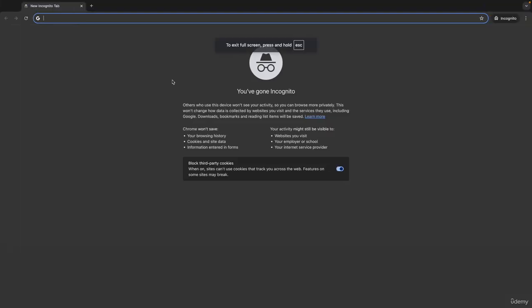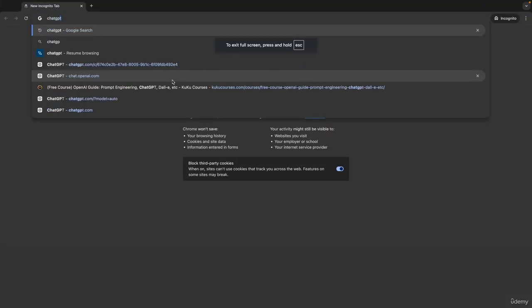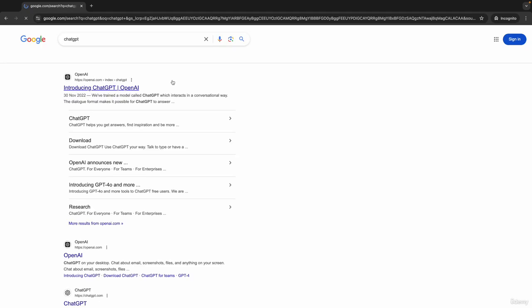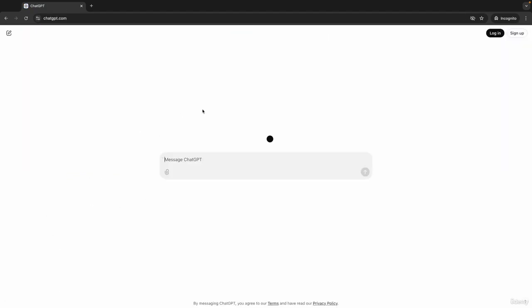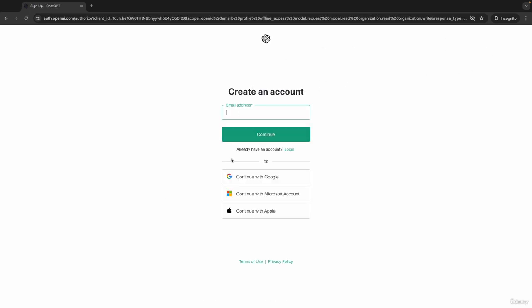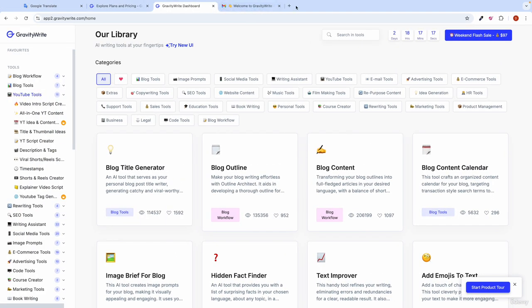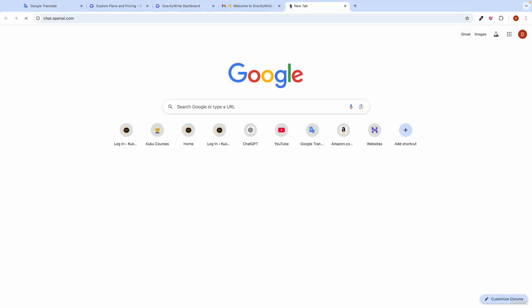In case you don't know what ChatGPT is, ChatGPT is an AI chatbot. Just search for ChatGPT, click on enter, and go to chatgpt.com. If you don't see anything here, like if you're totally new, you can simply click on the sign up button and sign up for free. Just put your email, or sign up with Google, Microsoft, or Apple, whatever you want. In my case I already have the account, so I will simply go to chatgpt.com.